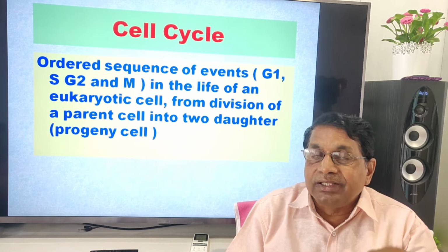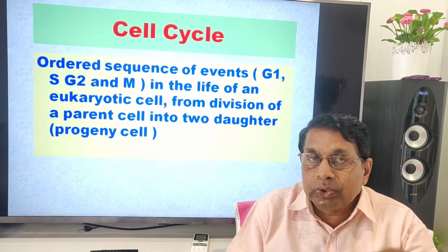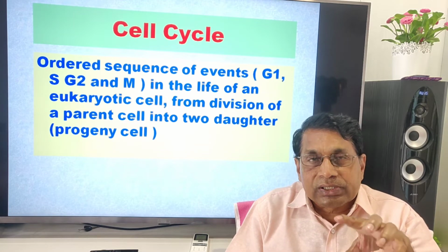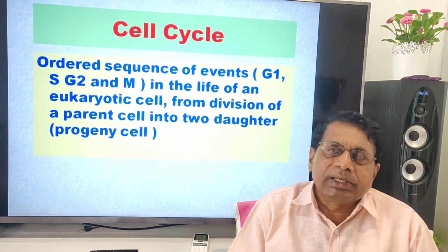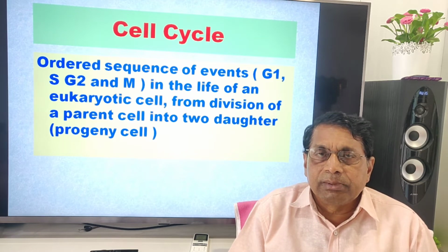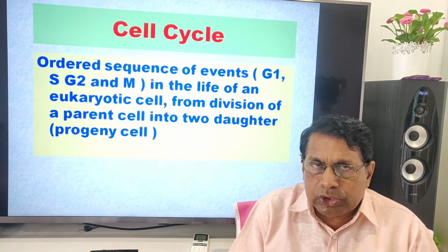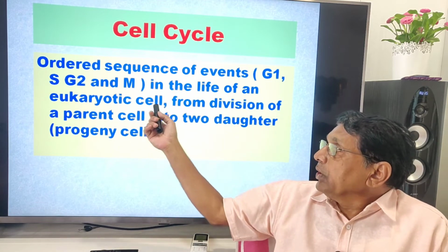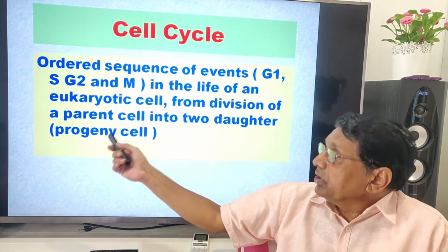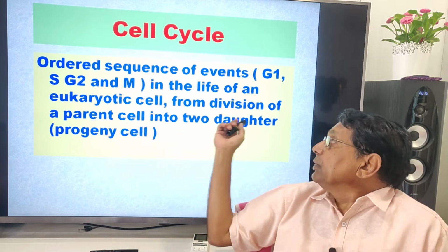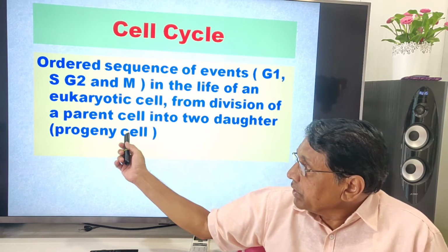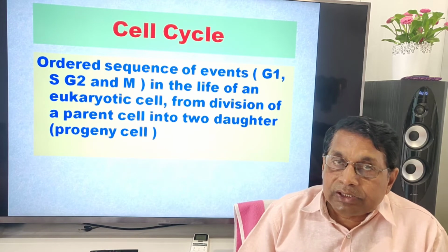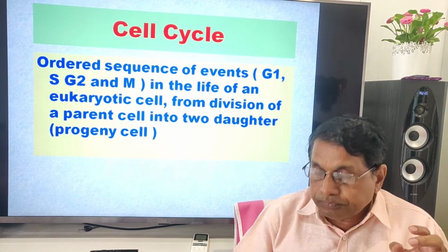This was asked in several NEET examinations. Remember, G1, S, G2, M. In the life of a eukaryotic cell, from division of a parent cell into two daughter progeny cells: G1, S, G2, M.